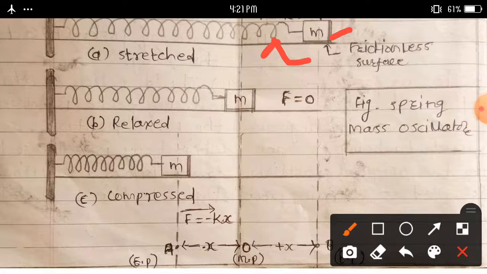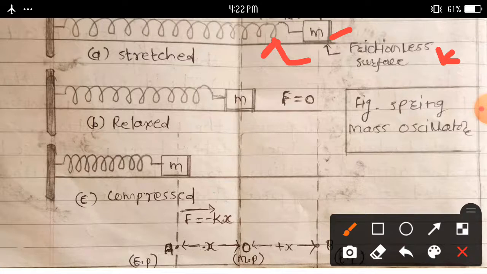Suppose this elastic spring has spring constant small k, and the mass is free to move over a frictionless smooth horizontal surface as shown in this figure.